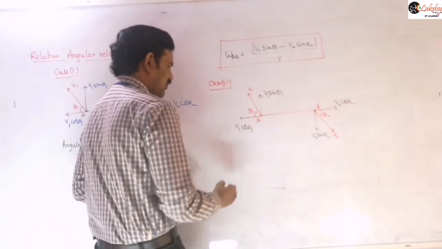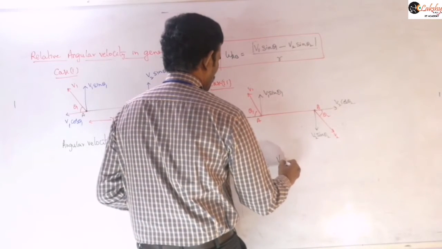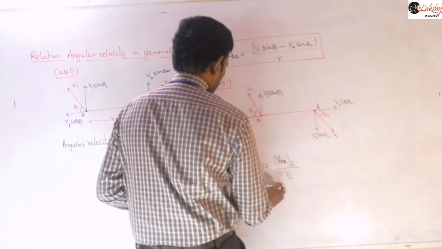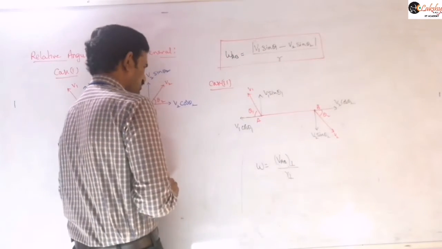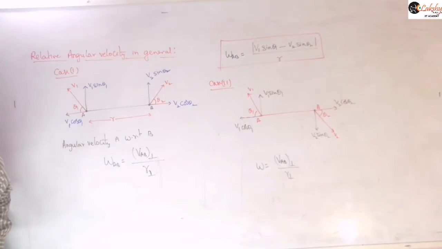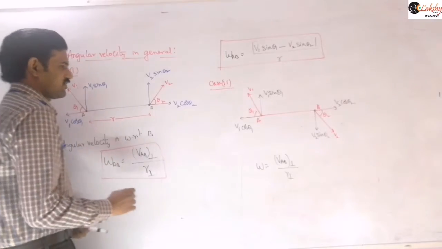Now our angular velocity basic definition will be same: VAB perpendicular component by R perpendicular you need to write. So this will be our basic definition of relative angular velocity there, with the perpendicular direction like this.